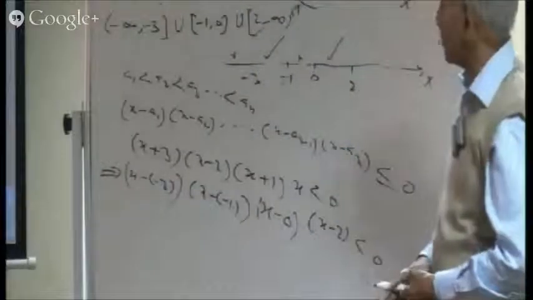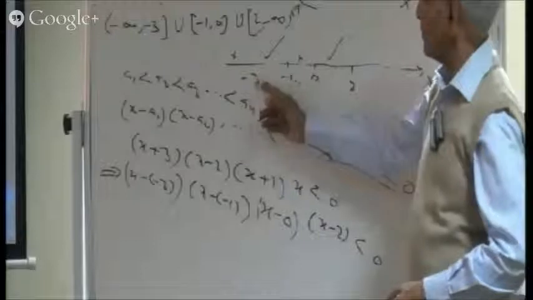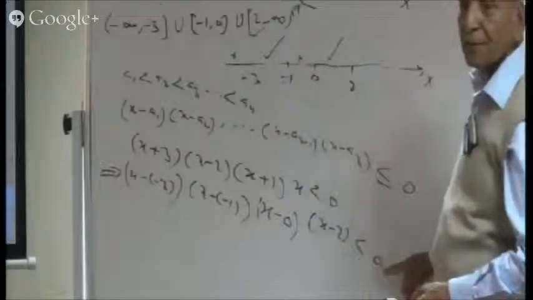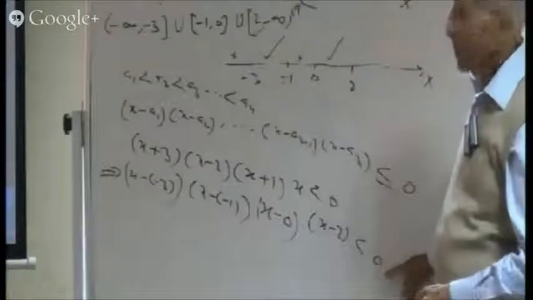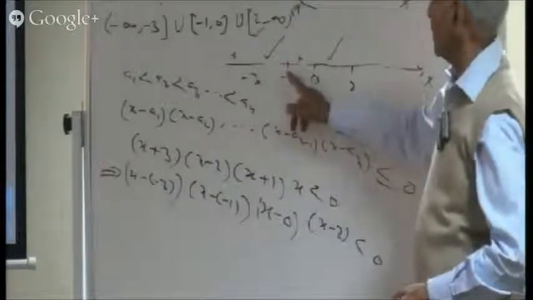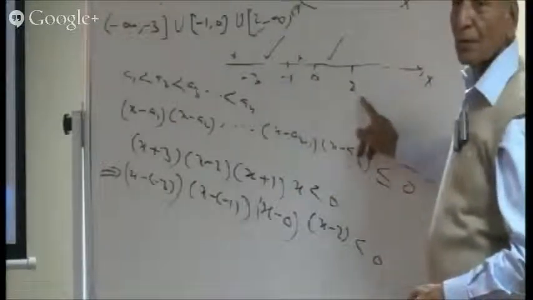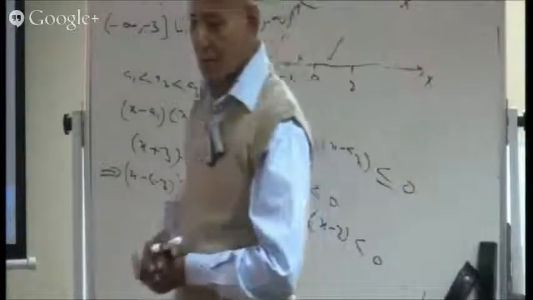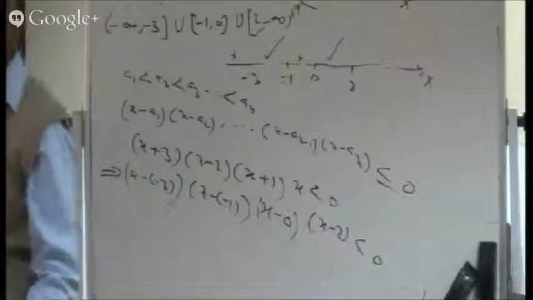So what about the solutions now? The solutions will be from minus 3 to minus 1, and this time open. Then 0 to 2, that's open. So that will be the solution of this. Is it all right? So you followed the way how to solve these types of inequalities. And now I come to my original question.